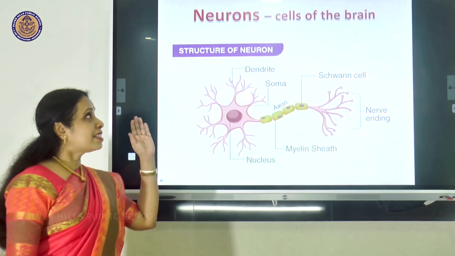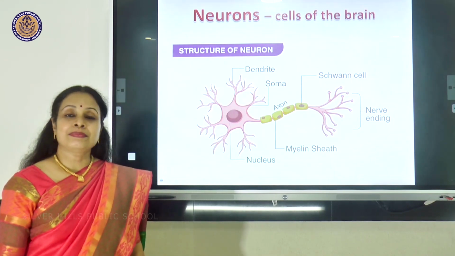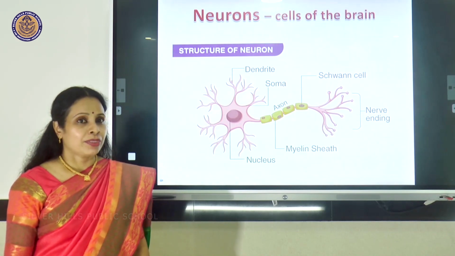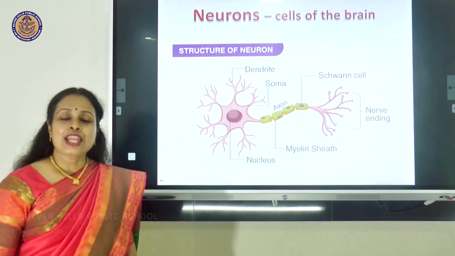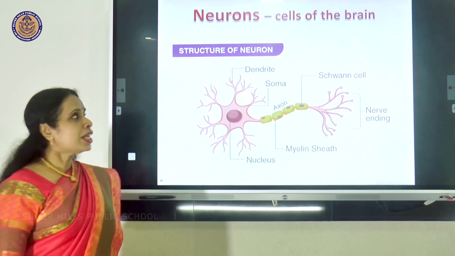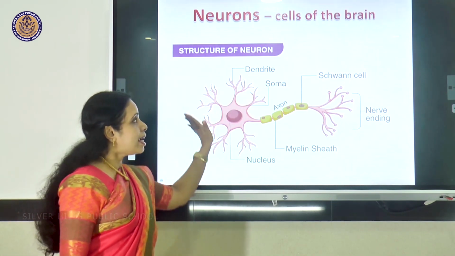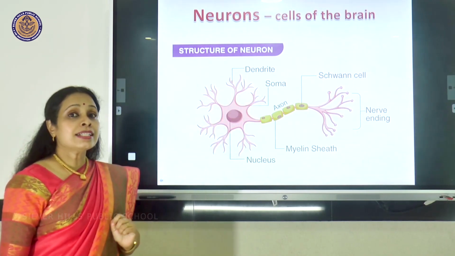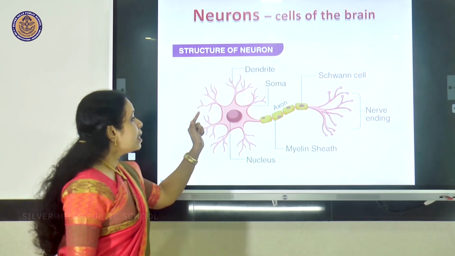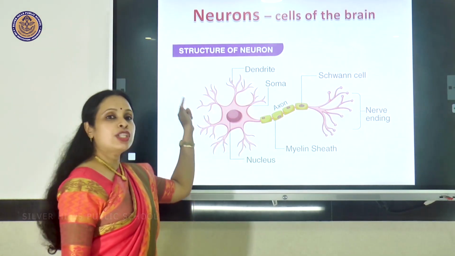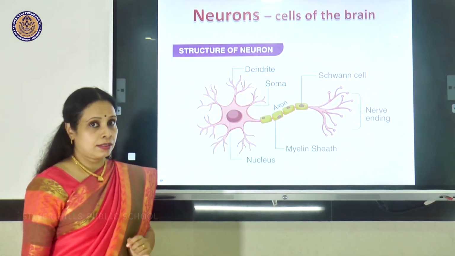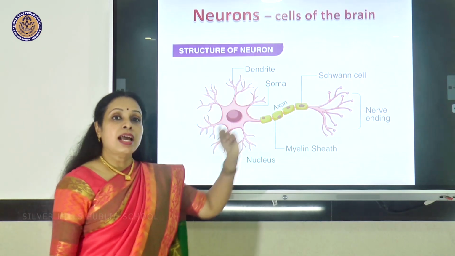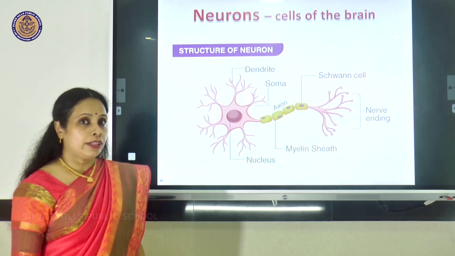Here is the basic cell of the nervous system. It is called the neuron. It doesn't look like a normal rectangular cell. You can see it has a main cell body which is called the soma, and there are many smaller structures called dendrons, and one of those structures is very long and it is called the axon.